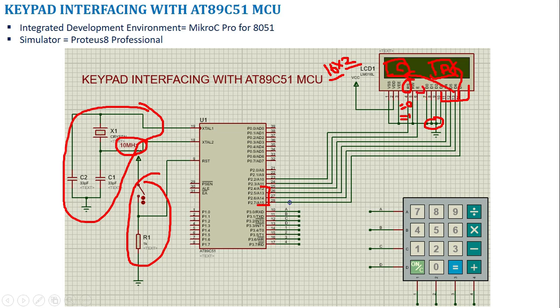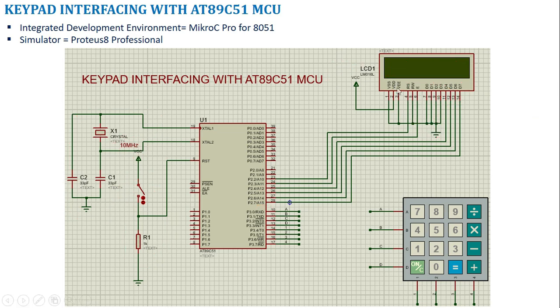Then I have an enable line which indicates a valid data is available in these data lines. So this enable line should be a high to low pulse. Then this data will be fetched, and depending upon the RS, it will either go to the command register or it will go to the data register. And RW bar is a control signal where our microcontroller is going to do the write operation most times. So we are going to directly ground it.